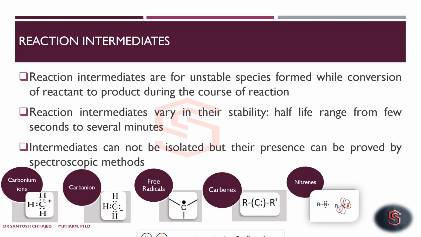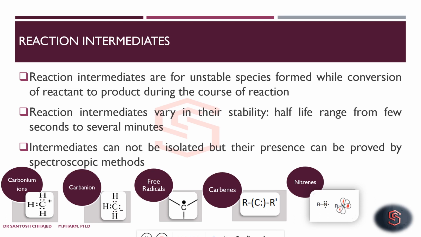So different types of intermediates are there, like the carbonium ion, where carbon will have a positive charge. Carbanion is there, where carbon will have a negative charge. Free radicals, where an unpaired electron is there, and we have done a detailed discussion of free radicals in an earlier video, so I am not going to discuss free radicals in this video.